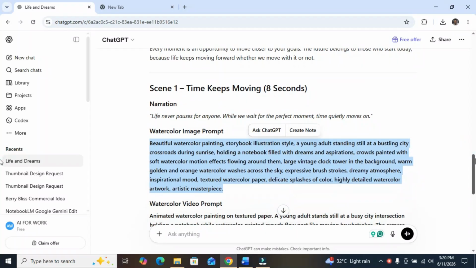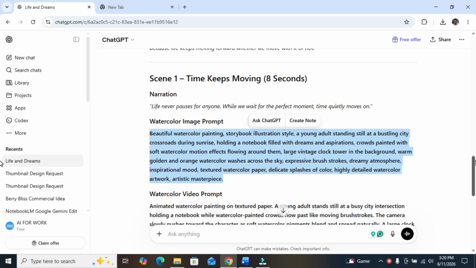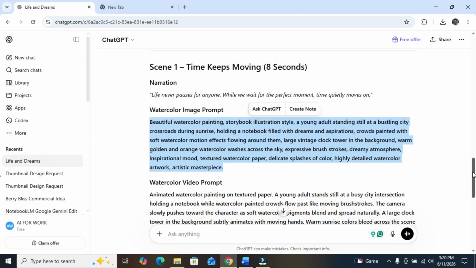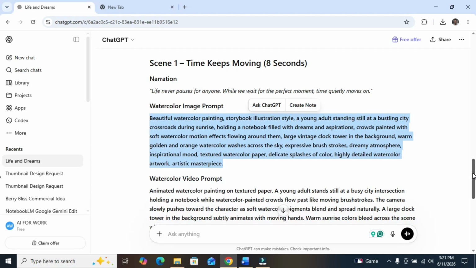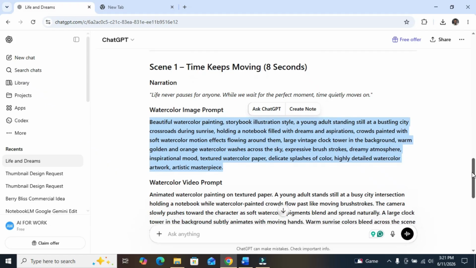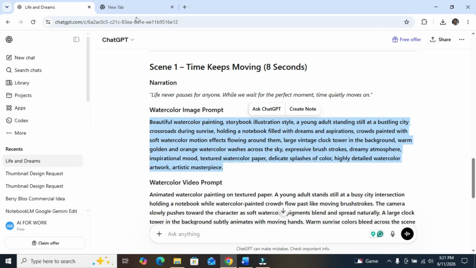So I asked ChatGPT to help me convert it into both an image prompt and a video prompt, in watercolor style. And this is the narration. I'm using two scenes for this tutorial. So I'll be generating an image and a video, and I'll also be using the voiceover narration. To generate the image and video, copy the image prompt here.